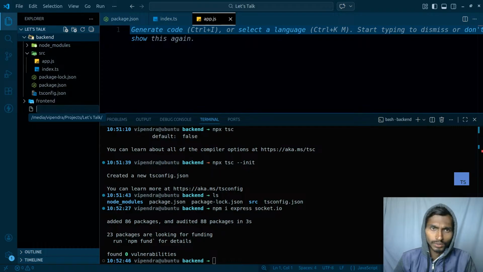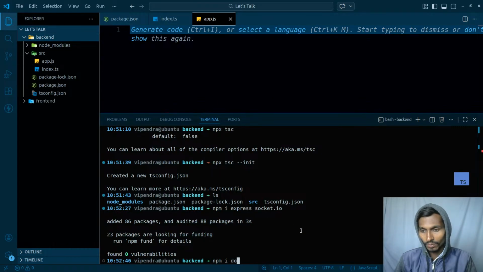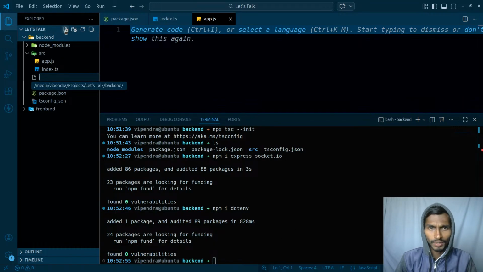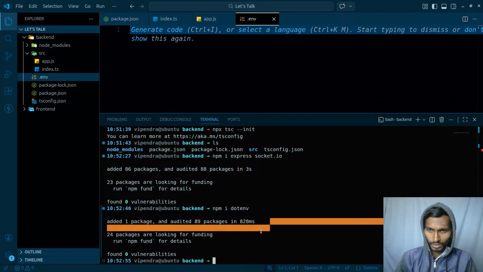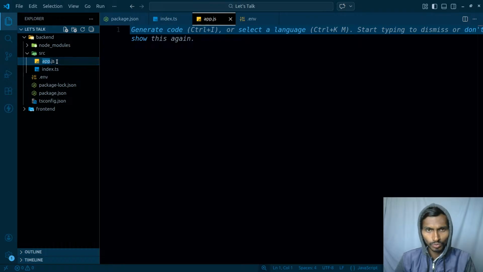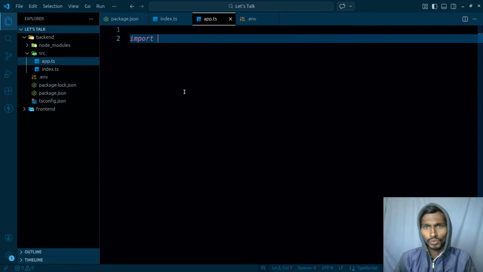And one more thing inside this backend, so many things are here. Whatever just occurs to my mind, I will be just simply installing those things, and this is how I will be going ahead. By the way, I need to have a .env file over here. Environment variables are gonna be here. Just after that, let's do it really quick. Having said that, this needs to be a ts file. So app.ts, inside app.ts I will have express related code. So let's do it really quick.